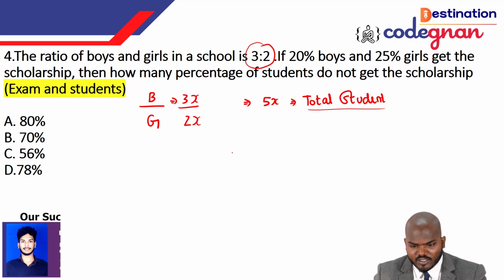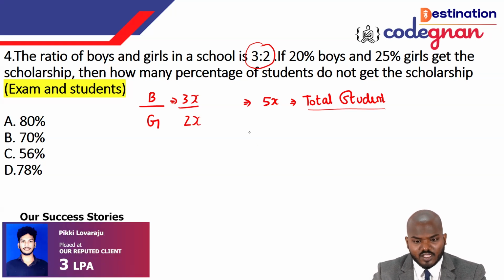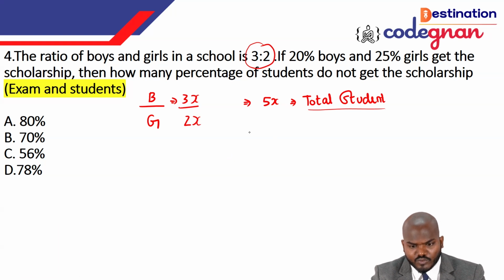Guys, you see this one, they are asking very clearly: how many percent of the students didn't get the scholarship. That is a very simple question they are asking here. 20% of the boys and 25% of the girls got the scholarship.